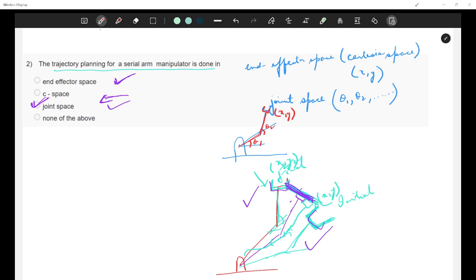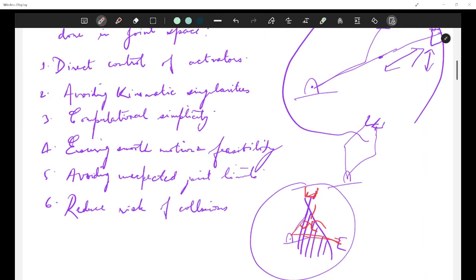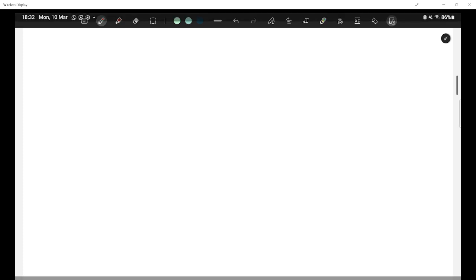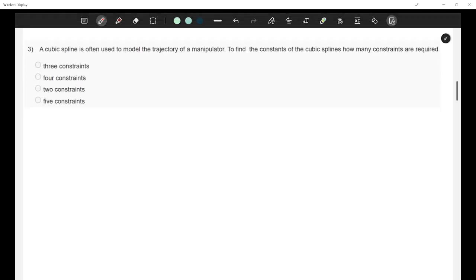All right, so let's go ahead with the third question. A cubic spline is often used to model the trajectory of a manipulator. To find the constants of the cubic splines, how many constraints are required? This is your question, right?